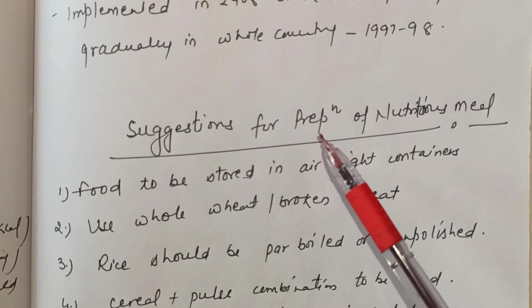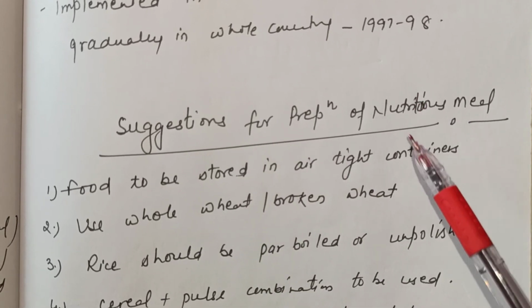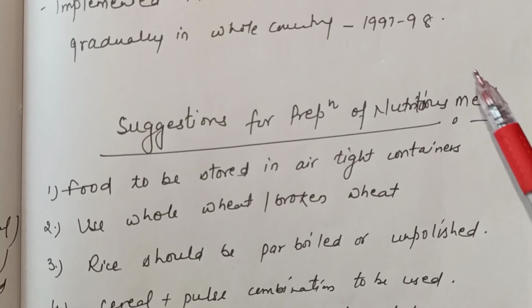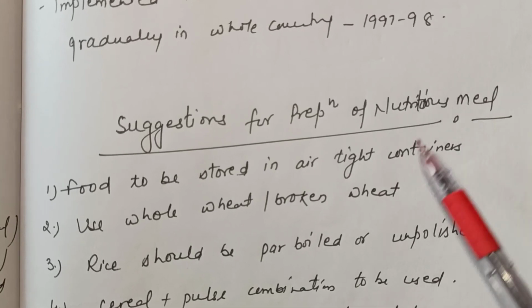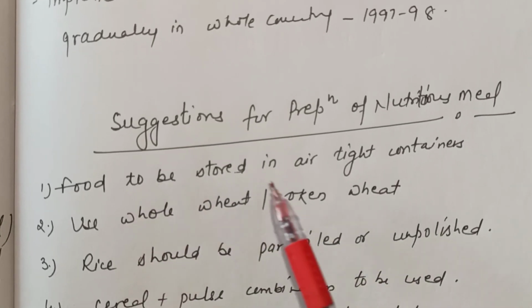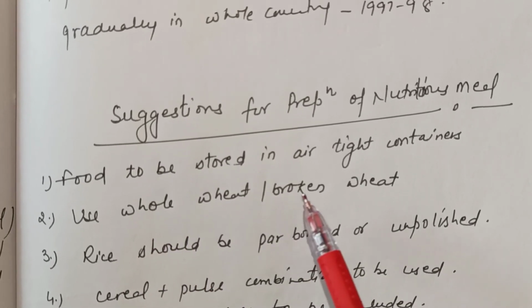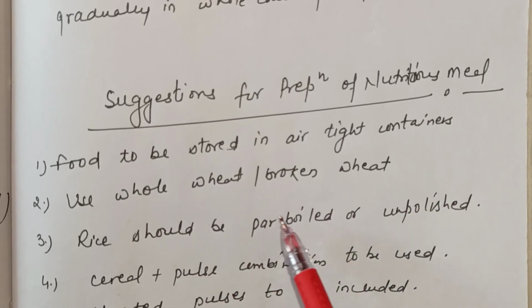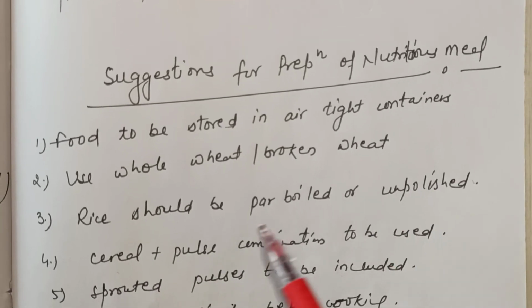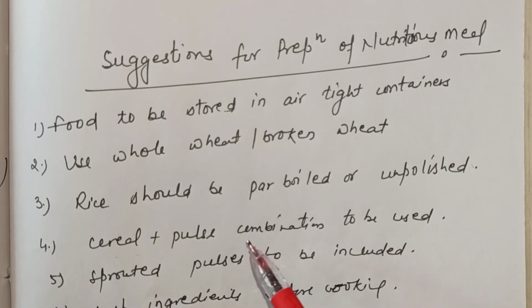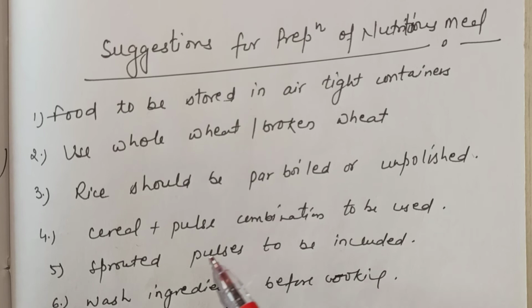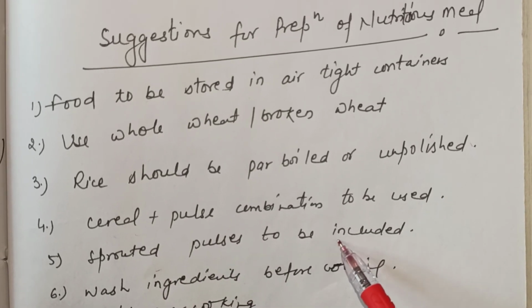There are some suggestions when we are preparing the food or the meal for a child. Some of the suggestions that have been included: One is the food should be stored in an airtight container. Second is use whole wheat or broken wheat. Rice should be parboiled or unpolished. The combination of cereals and pulses should be used. Sprouted pulses can be included.